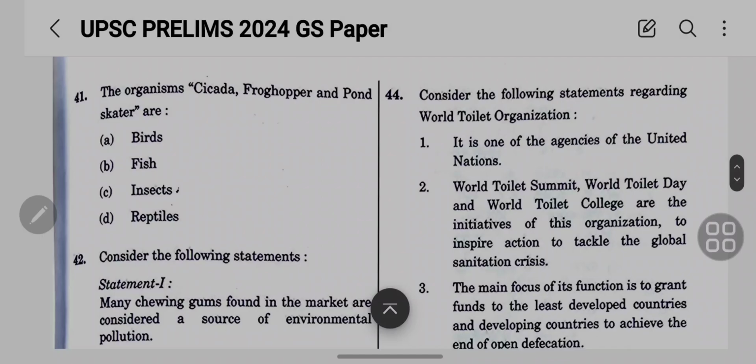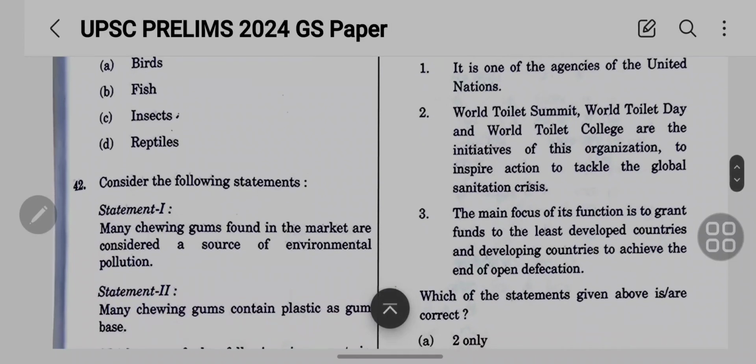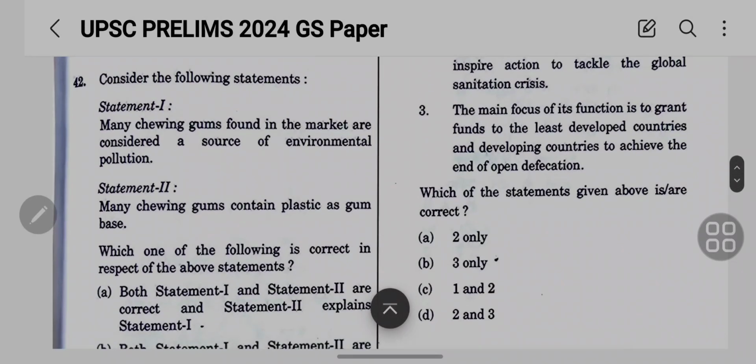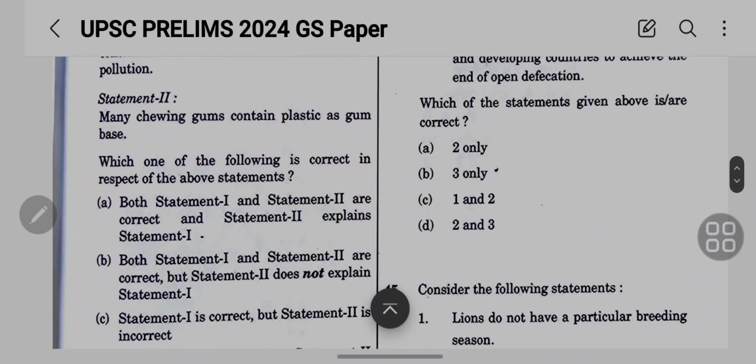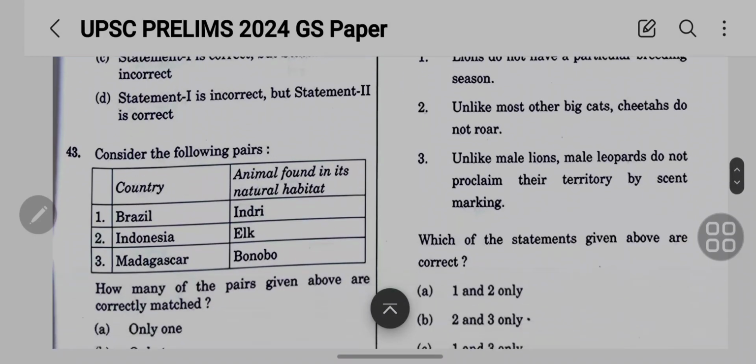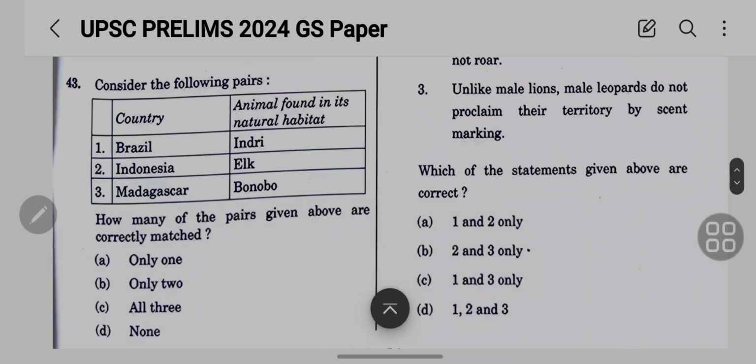And come to the next question: the organisms. Okay, cicada, froghopper and pond skater, or birds, fish, insects, reptiles, etc. Question 42: consider the following statements. Statement 1: many chewing gums found in the market are considered a source of environmental pollution. Statement 2: many chewing gums contain plastic as gum base. Which one of the following is correct in respect of the above statements? Both are correct, etc.